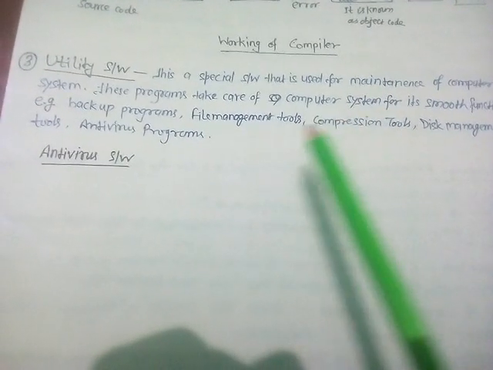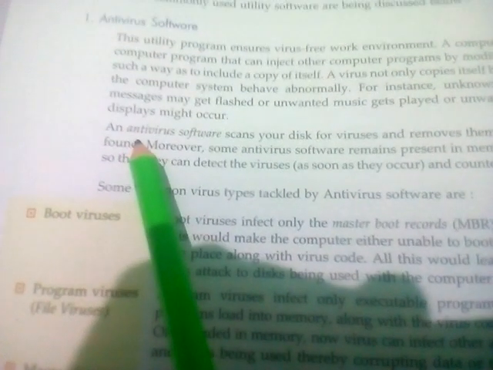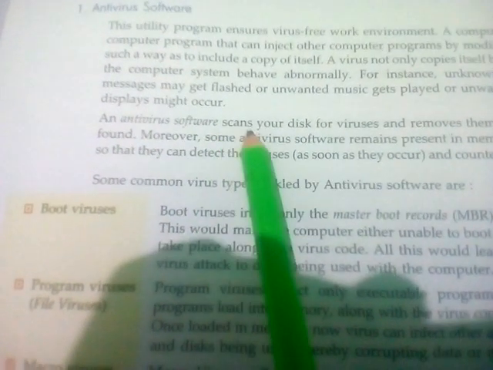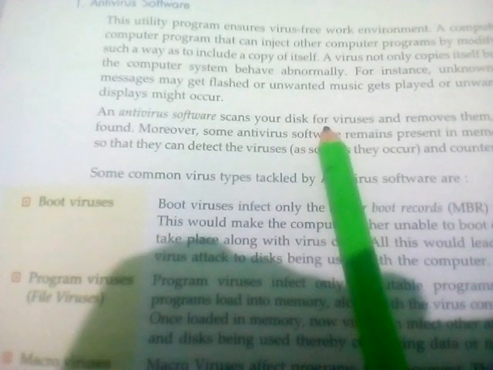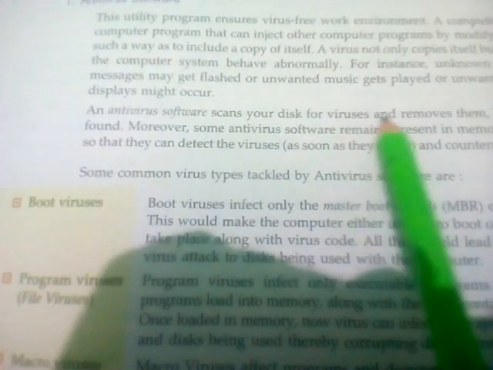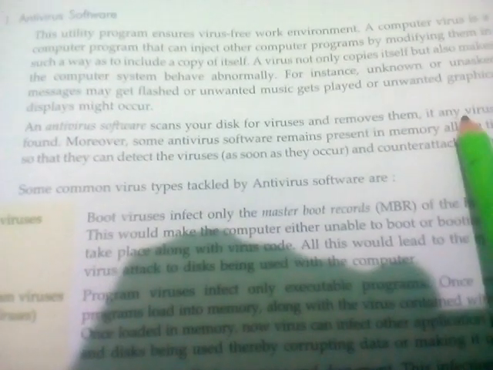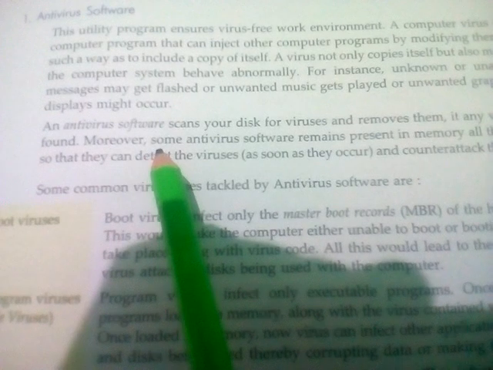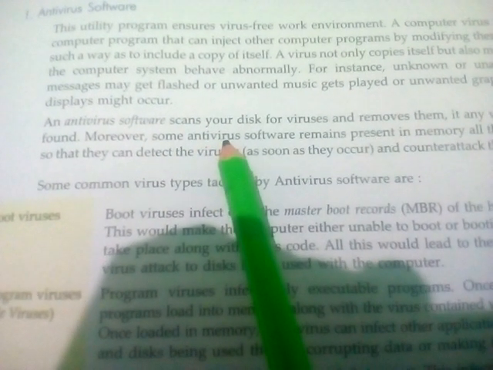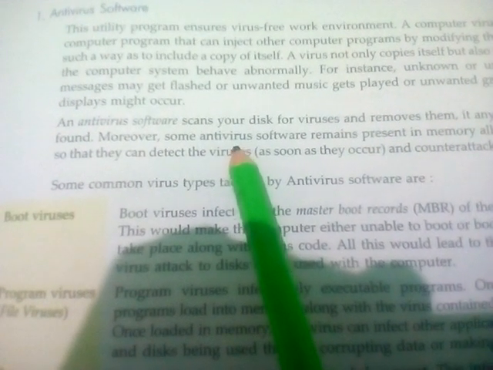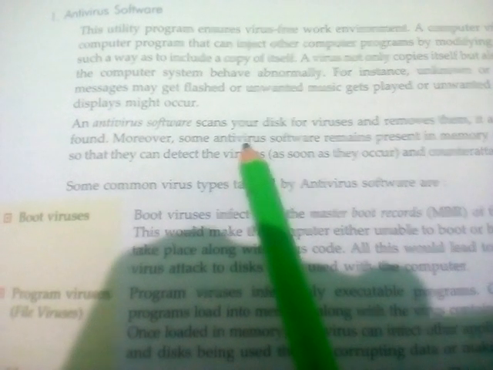Now let us see antivirus software one by one. First of all, I would like to tell you what antivirus software does. An antivirus software scans your disk for viruses and removes them. If any virus is found, then the antivirus program detects it and removes it.